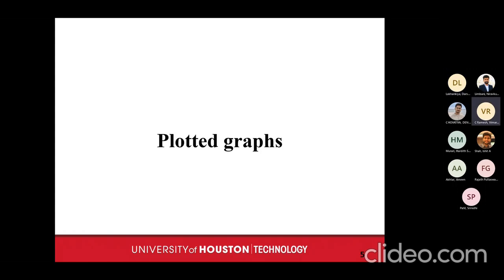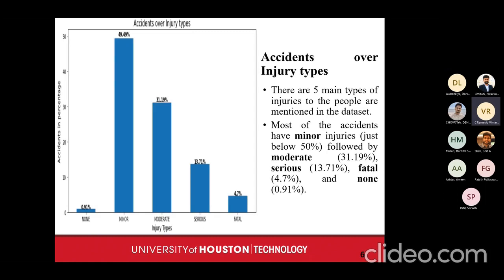With respect to the plotted graphs, we have done the analysis using the Missouri data, which we have already seen in our midterm presentation as well. So we'll just go over a few of the graphs. The first graph is accidents over injury type. We can see there are five major types of injury: minor, moderate, serious, fatal, and the other condition where people have not been injured. Almost 50% of the injuries are minor, and the other 50% is divided between the other four groups.